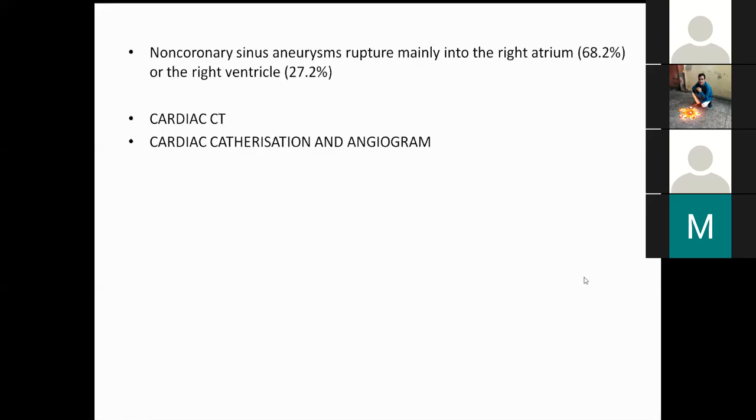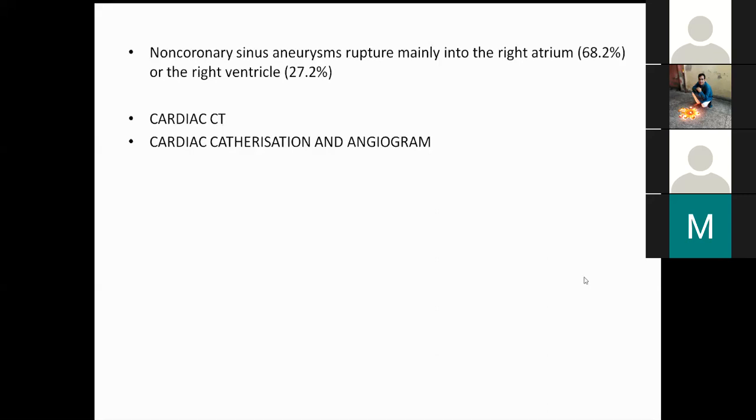In that particular case, you would also like to do a coronary angiogram and simultaneously a cardiac cath if you are taking the patient for surgical intervention. The difference between surgical and the, are you planning? This is your last slide? No, sir. I have a short slide on management also. Okay. Then you decide. No, I thought this is the last slide.